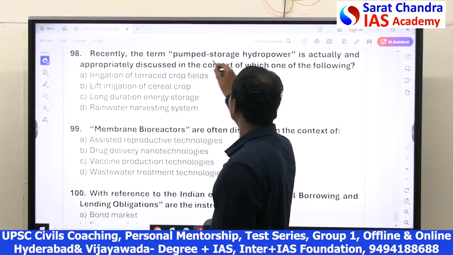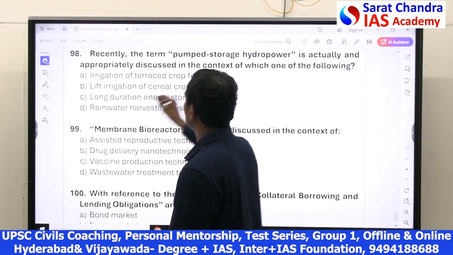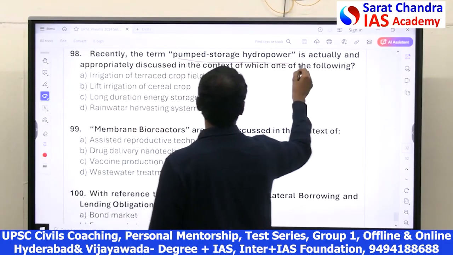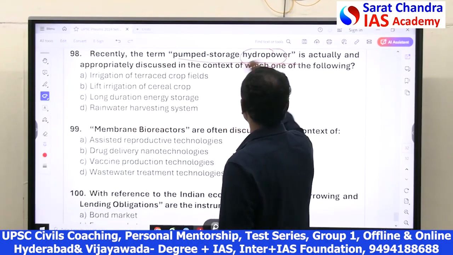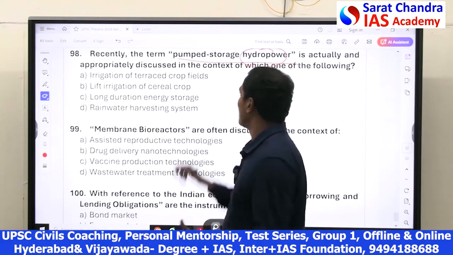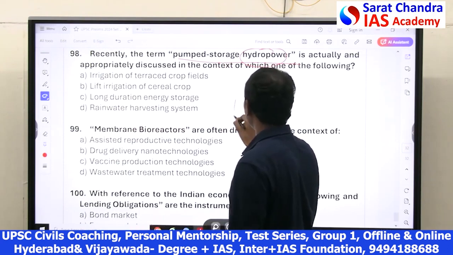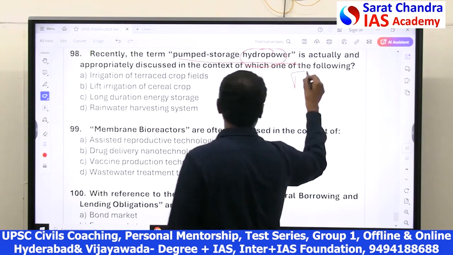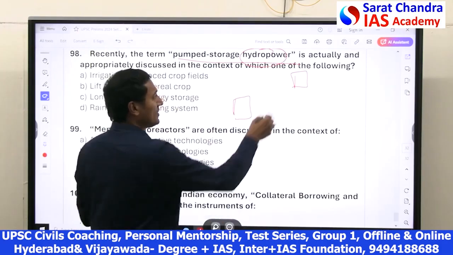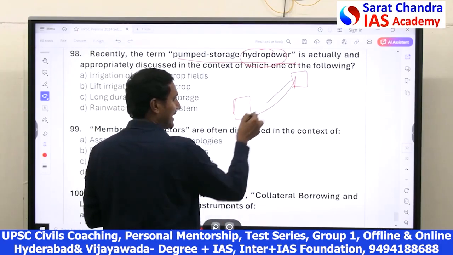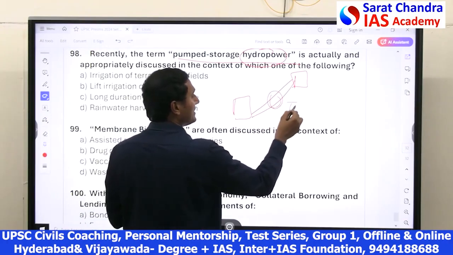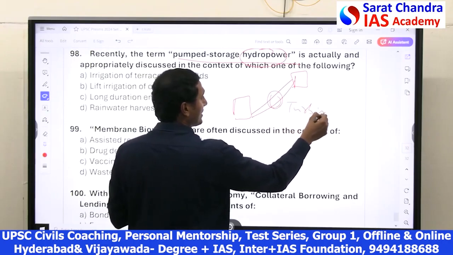Friends, pumped storage hydropower. Hydropower means power generated from water. It is storage hydropower, which means water is stored in two tanks. One tank is at a higher altitude than the other, so that when water comes down from this tank to the other, it can be used for rotation of turbines.